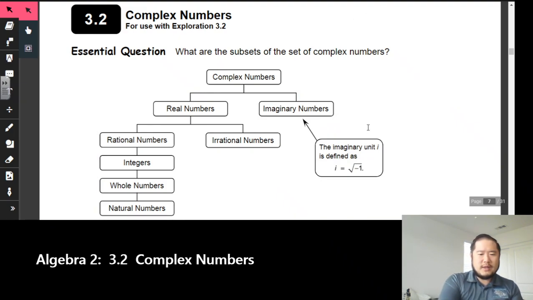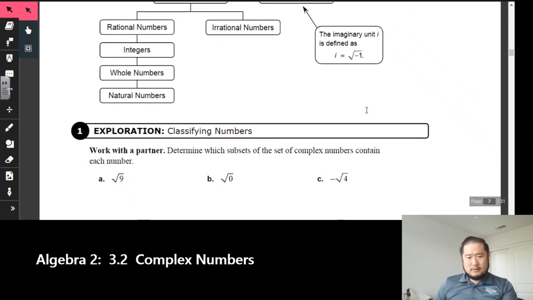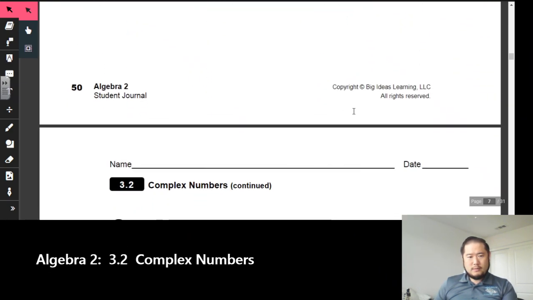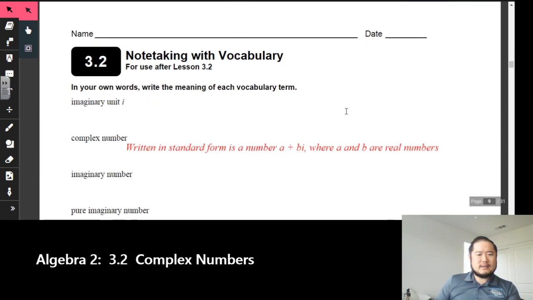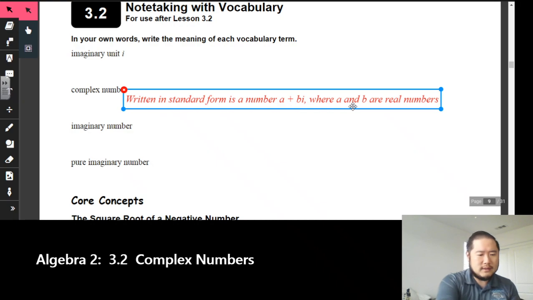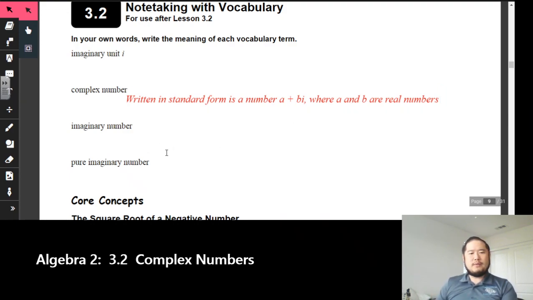So now we realize what complex numbers are. We have 2 sides to it, right? We have your real numbers and imaginary. The real numbers is probably what you're familiar with. Imaginary is something new.